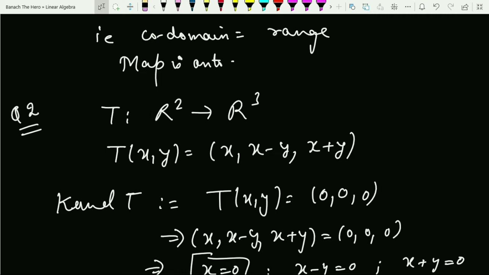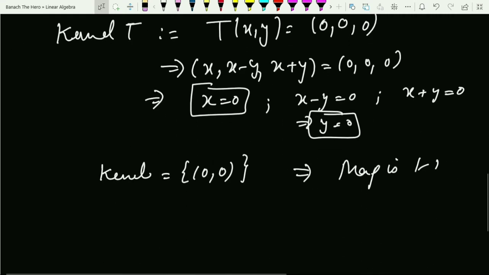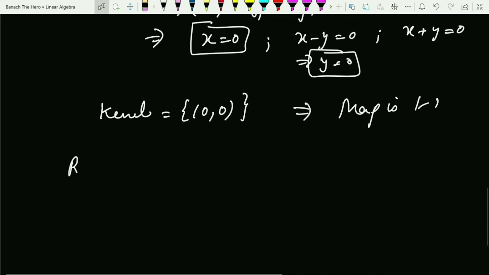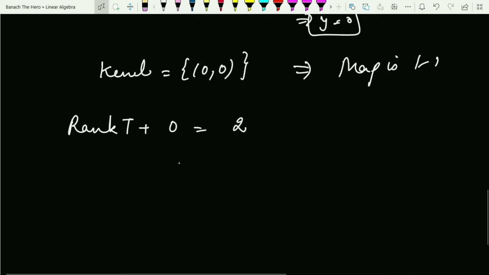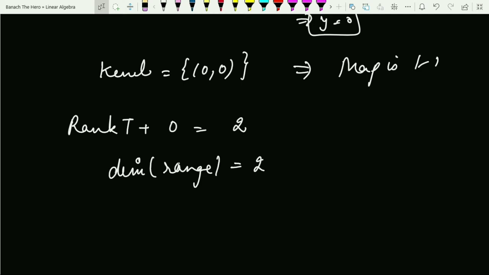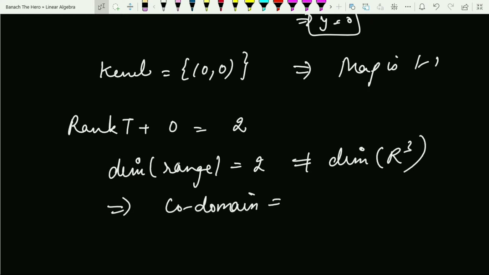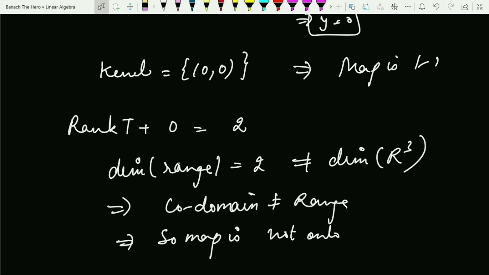But again we have another trick, that is to calculate the range space. How can I do that? Just apply the rank nullity theorem. So the rank plus nullity, where nullity is the dimension of the kernel, which is 0, is equal to the dimension of R square, which is 2. So the dimension of the range space is 2, which is not equal to the dimension of R cube. So this implies the codomain is not equal to the range. So the map is not onto.